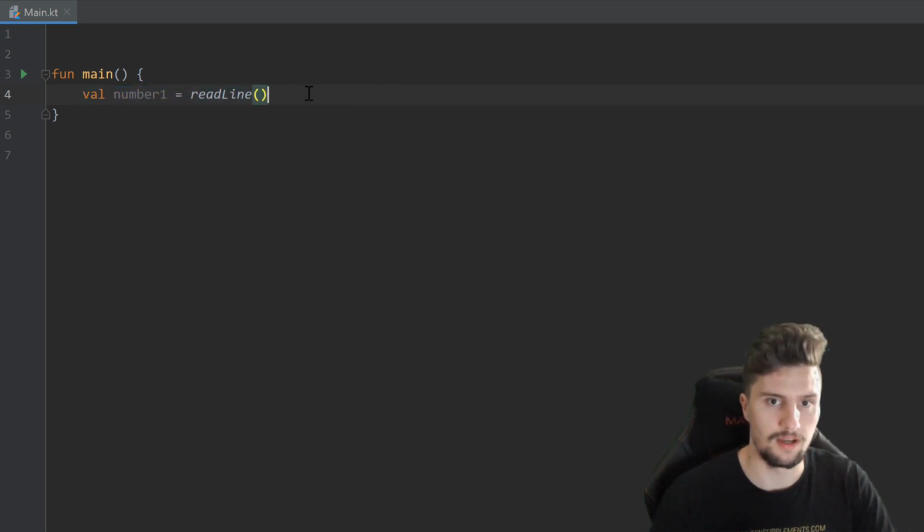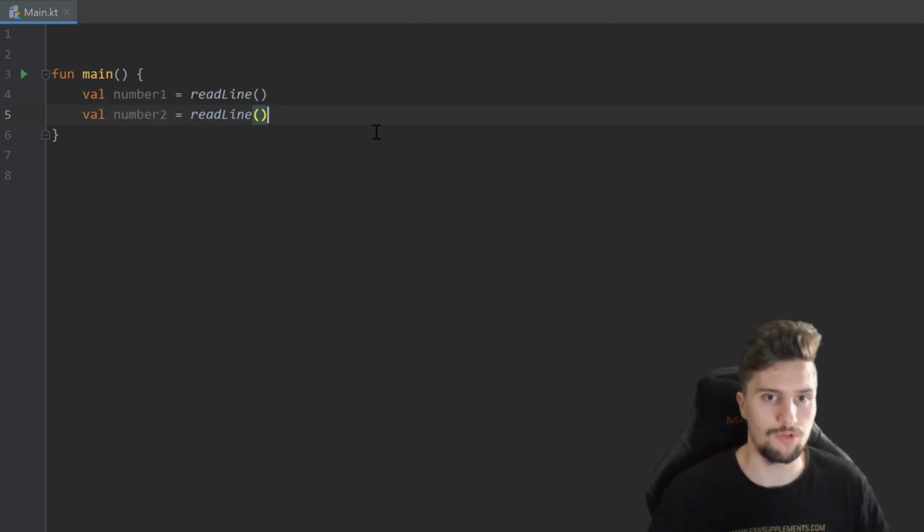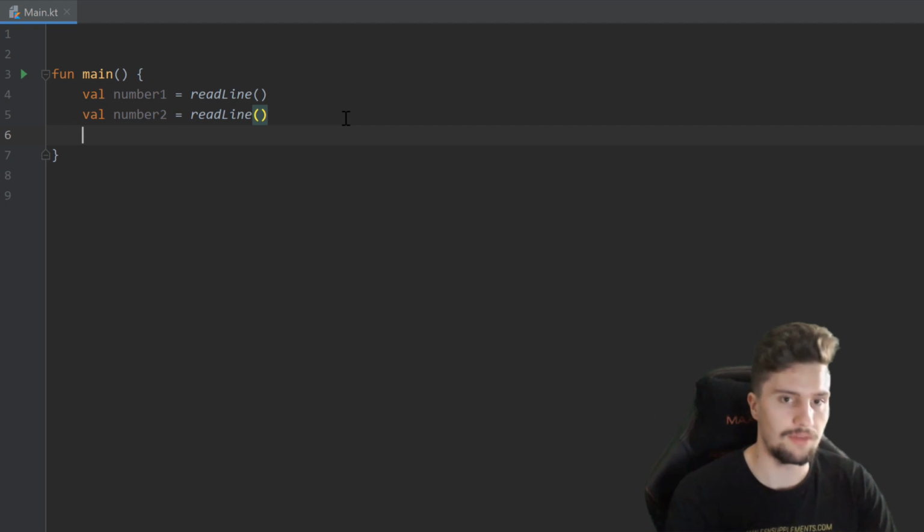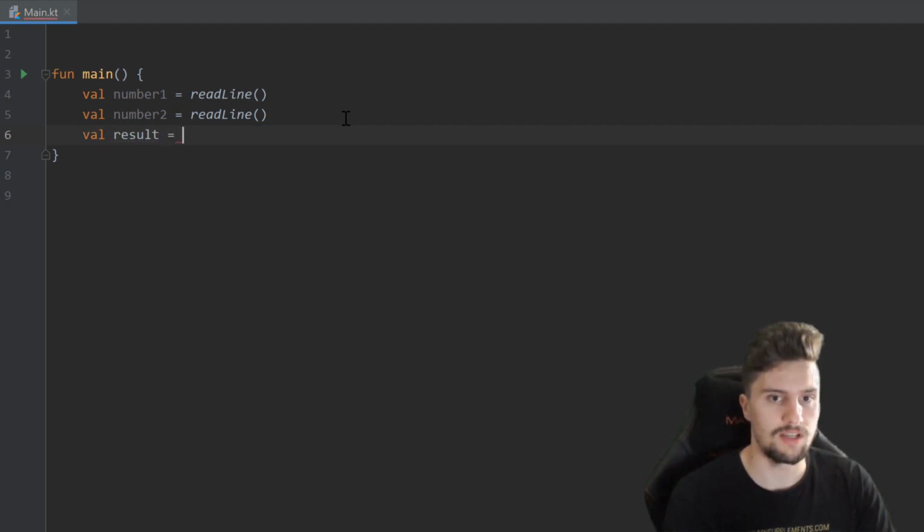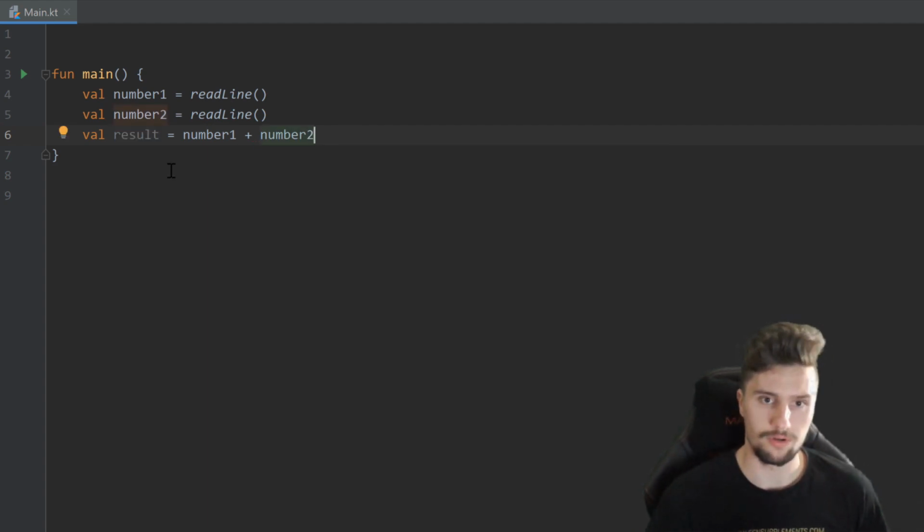And let's actually make a little calculator that can only add numbers by calling this number1, and then we can copy this line, paste it below, call this number2, so we now accept two user inputs, two numbers, and then we want to save the result of the addition of these numbers in this result variable. So we set result equal to number1 plus number2. And right now this won't work, because both our number1 and number2 are of type string. And Kotlin won't do a real addition here, because it will treat those variables as strings and not as integer numbers that we really want to add here.